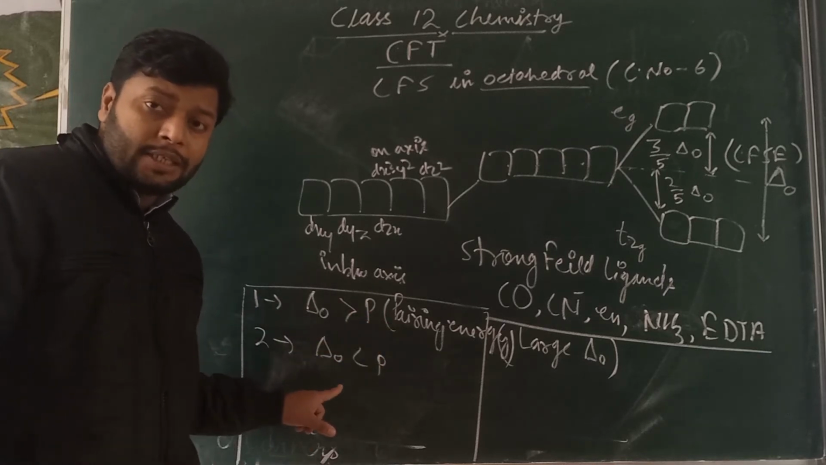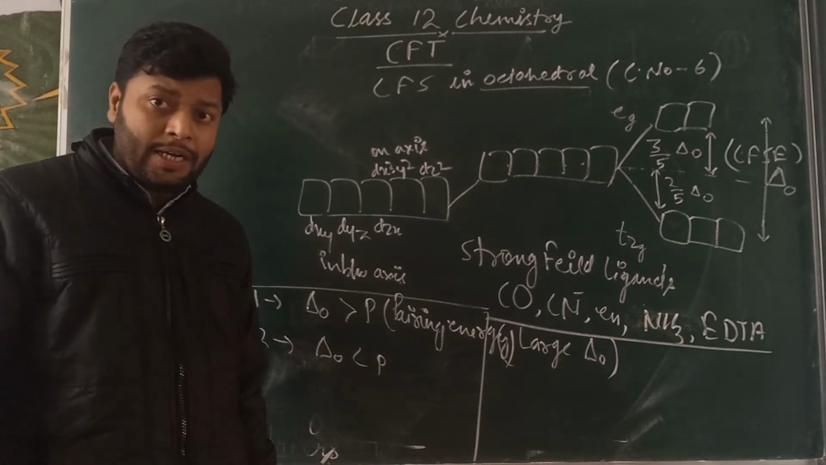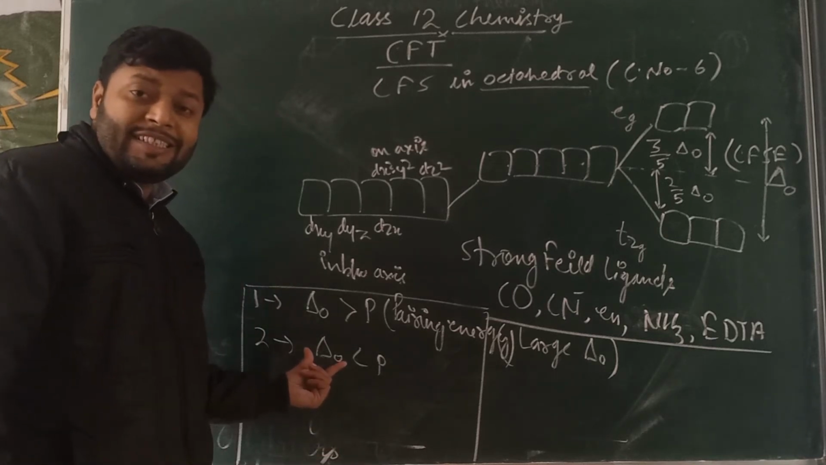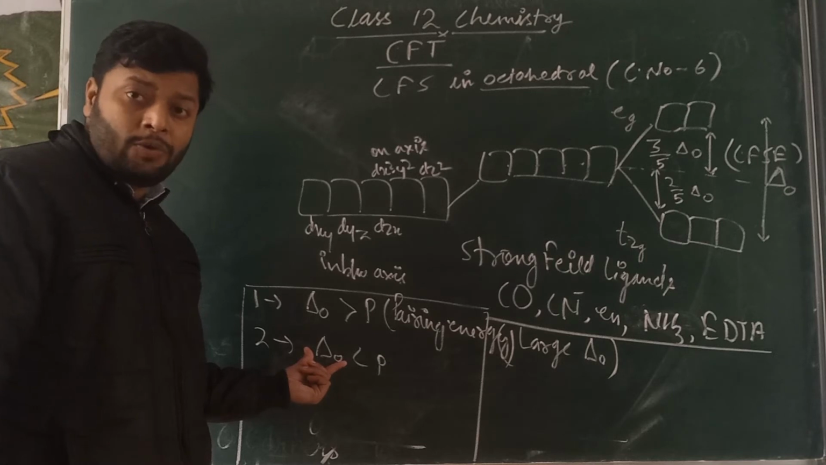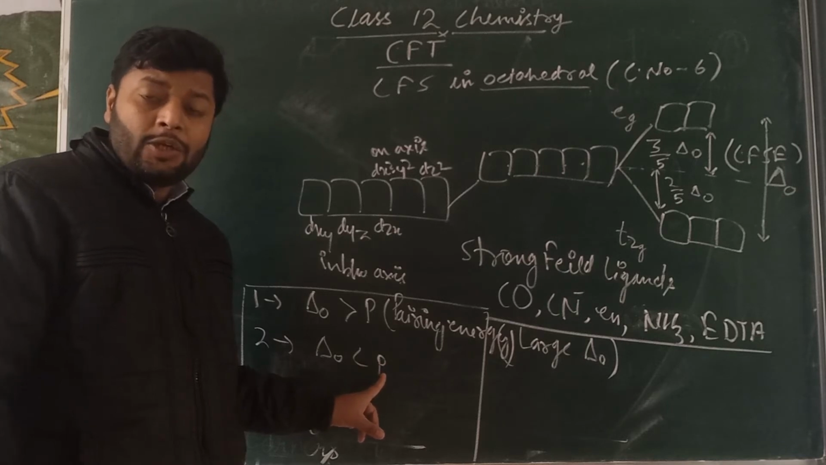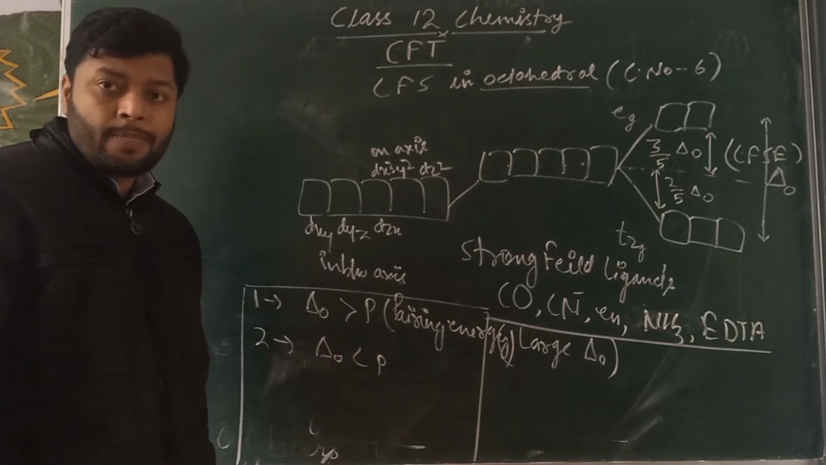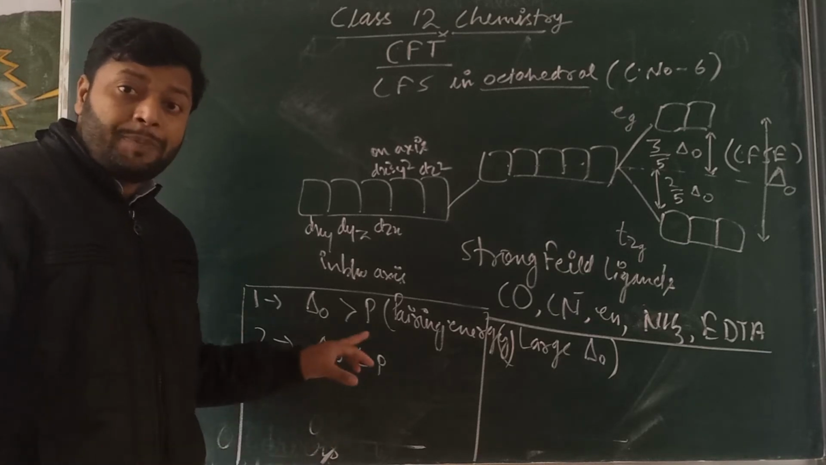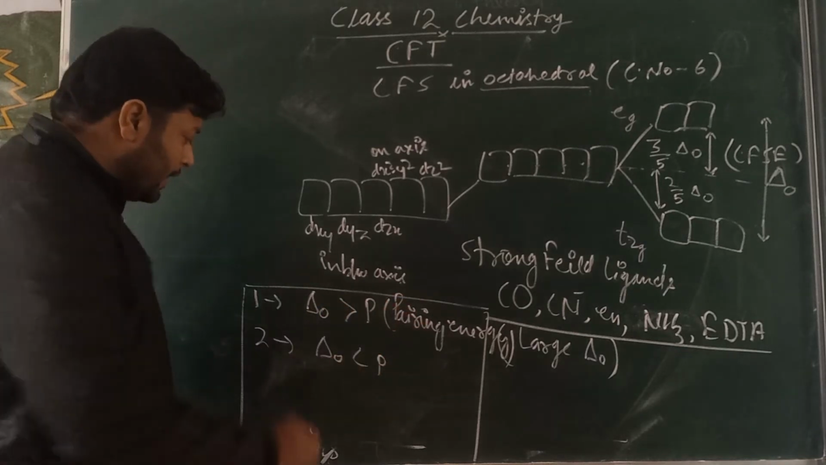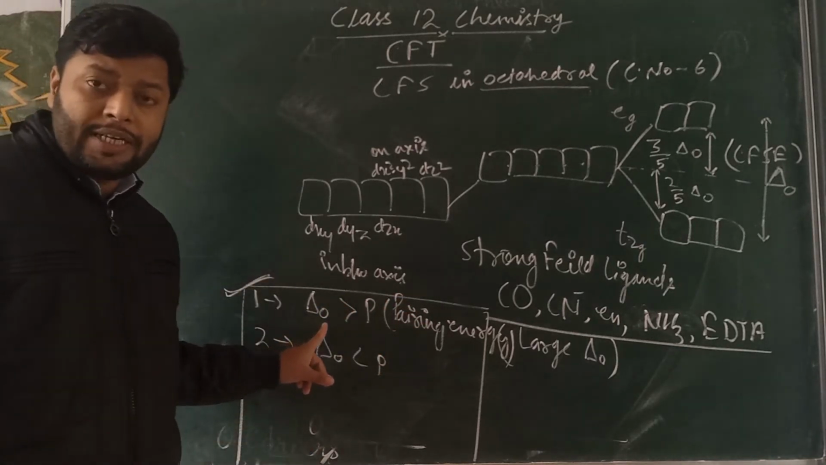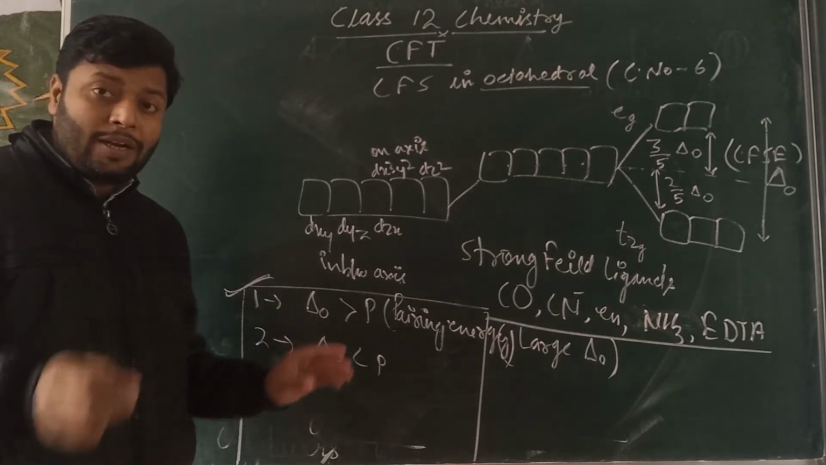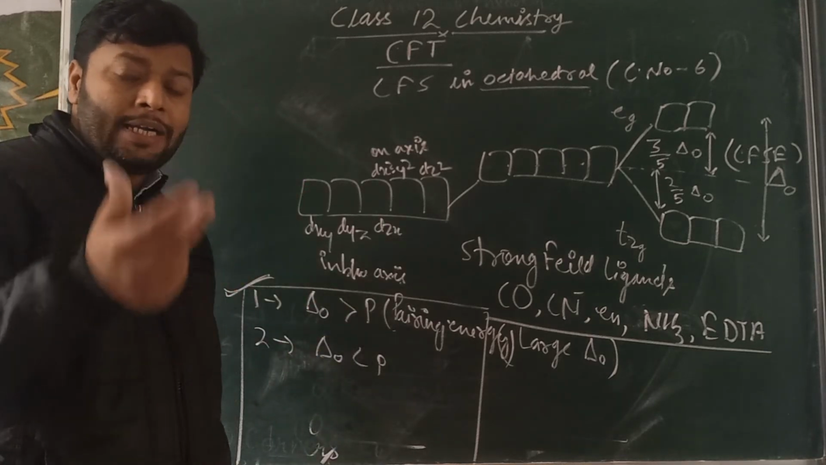But look at the second condition. In the case of a weak field ligand, there is a small CFSE value of delta O, which is smaller than P. So now the greater pairing energy will cause electrons to remain unpaired. You should learn that the first one is the condition of the strong field ligand, and the second one is the condition of the weak field ligand.